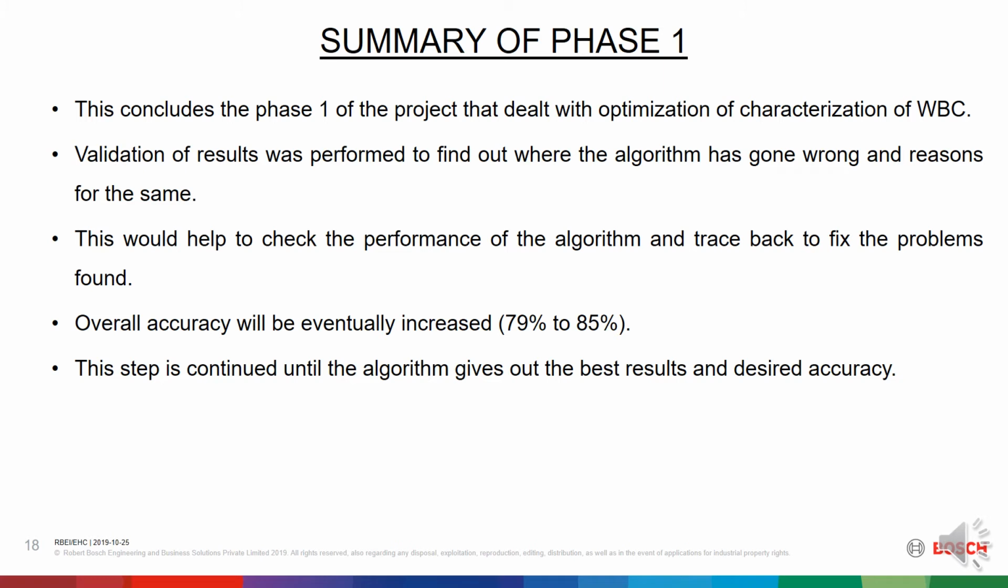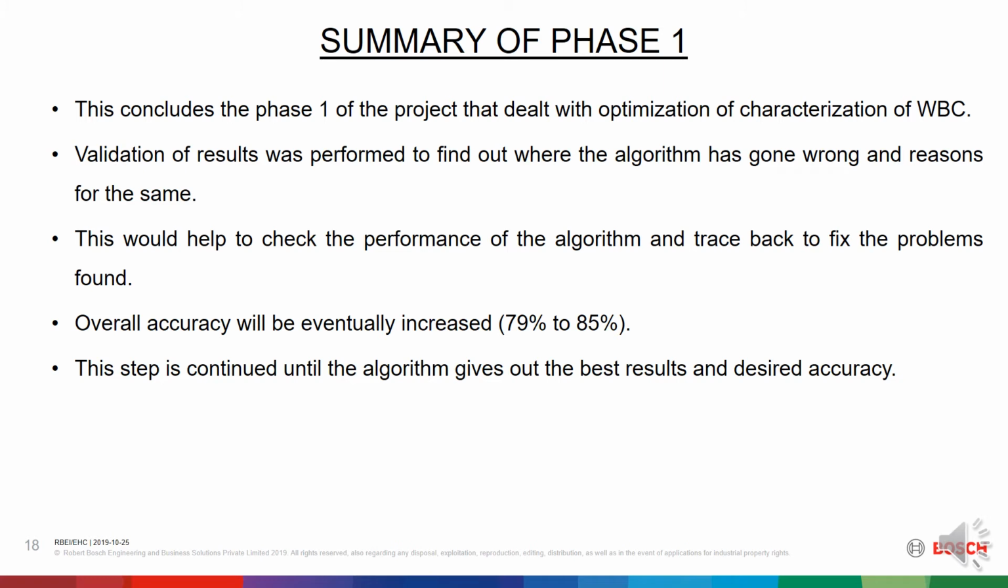Summary of phase 1. This concludes phase 1 of the project that deals with optimization of characterization of white blood cells. From all the images obtained, segregate the images containing at least one WBC. Identify the nucleated cells, referred to as WBC cells since RBCs don't have a nucleus, and remove the rest of the cell component. Then extract the nucleus with a better segmentation method.